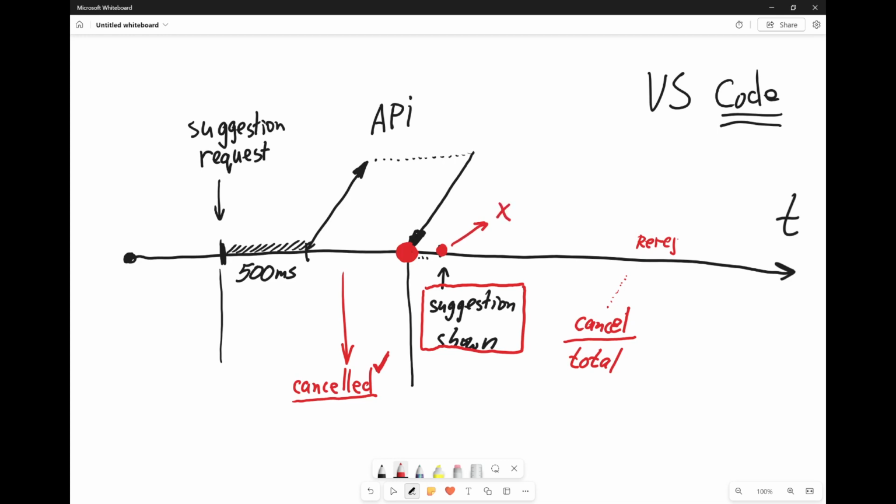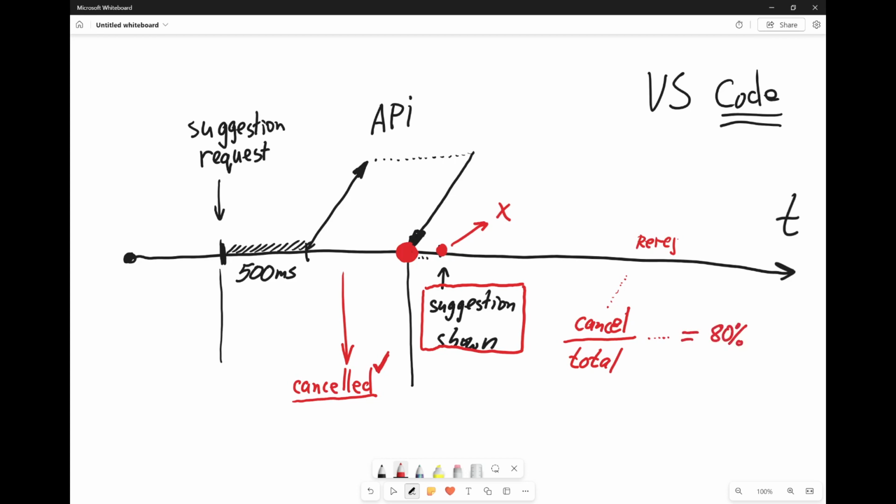We are now speaking only about when VS Code proactively requested us to cancel a suggestion, telling that VS Code does not need it anymore. At this point, we could come up with some number. Let's say it's like 80% of our suggestions were rejected.